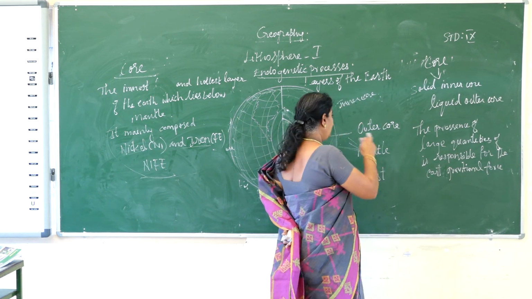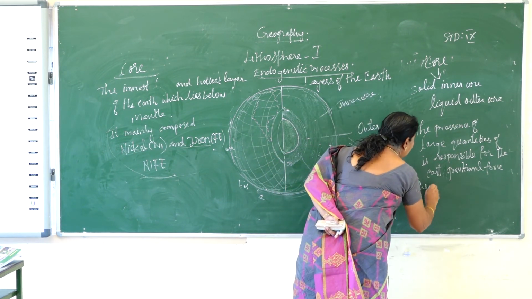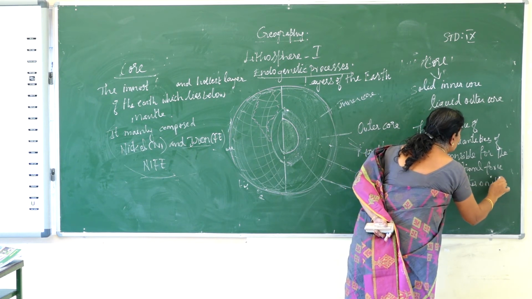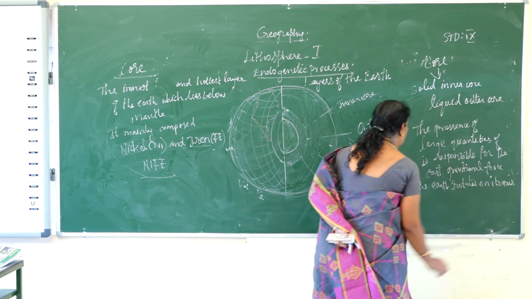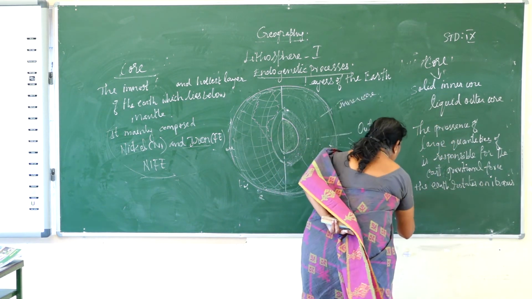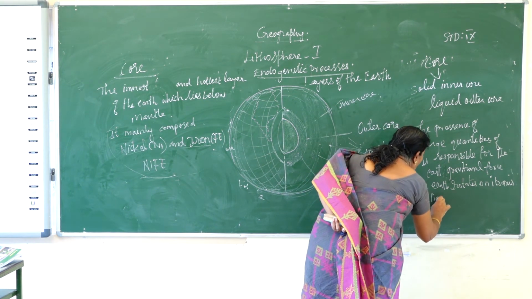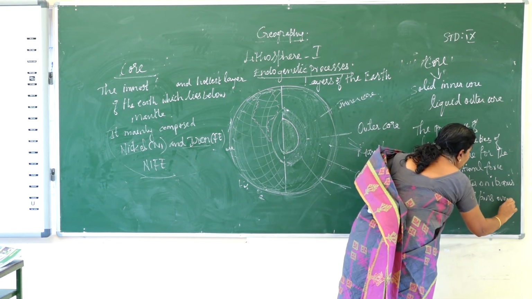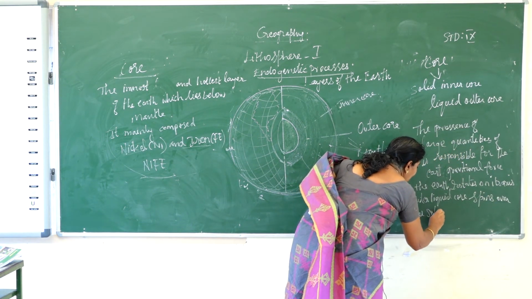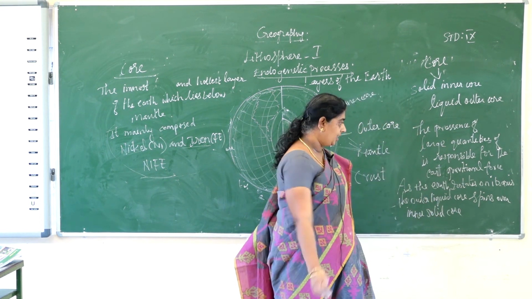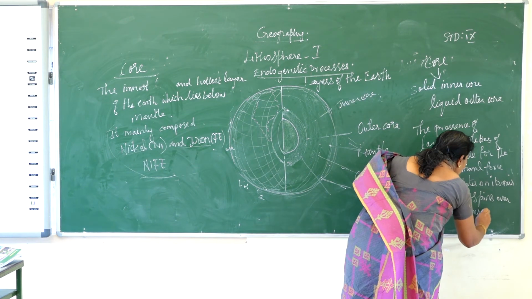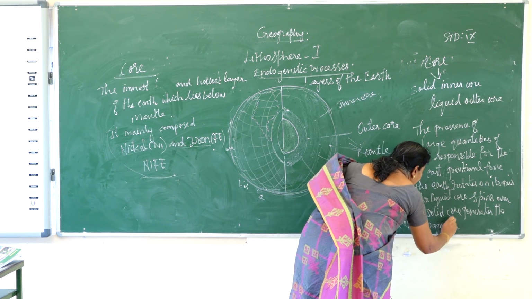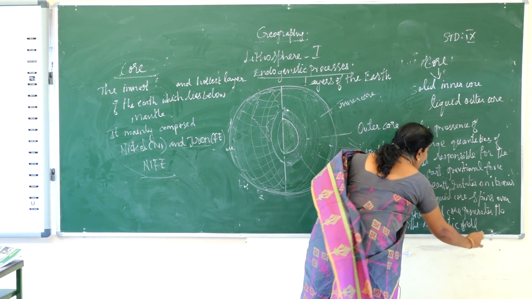As the earth rotates on its axis, the outer liquid core spins over the inner solid core, and that generates the earth's magnetic field.